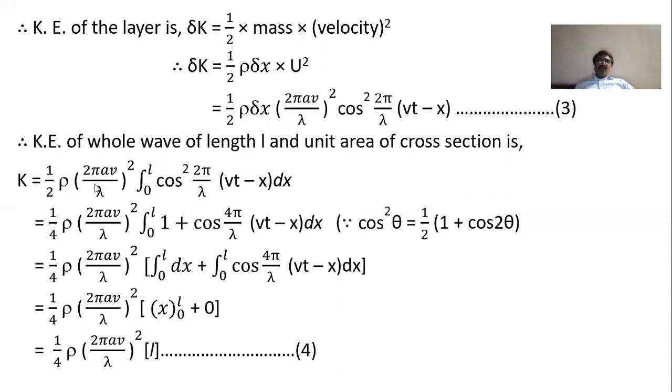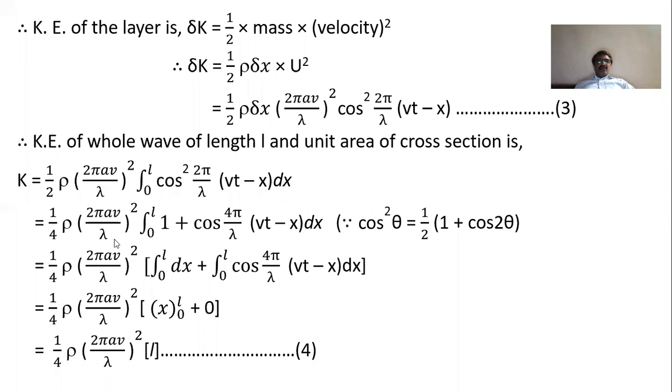So half rho, and the limits of integration are 0 to L, because the length of the whole layer is L, and delta x changes to dx since we are taking the integration.